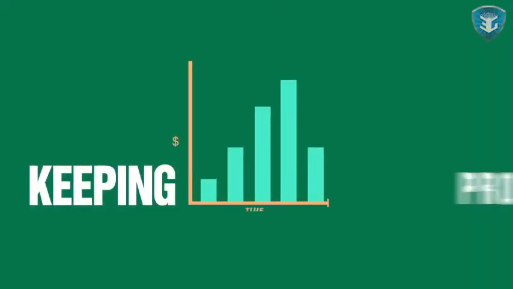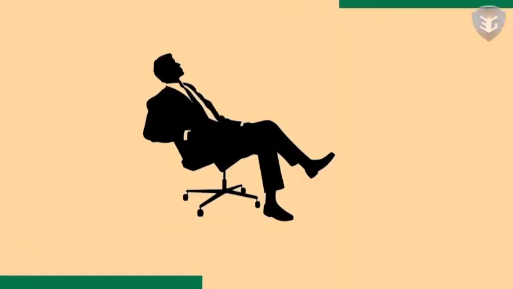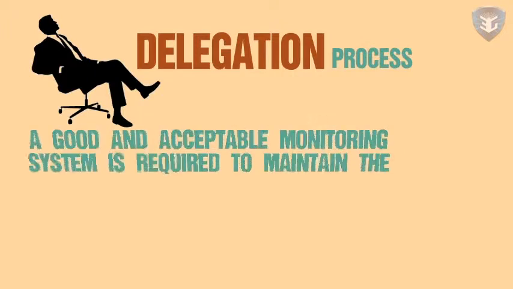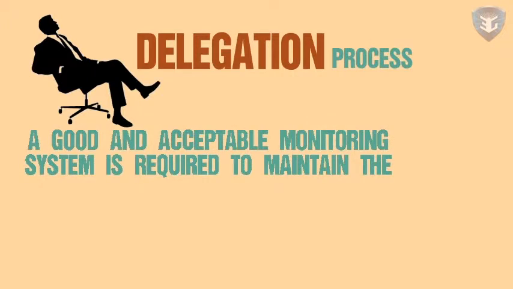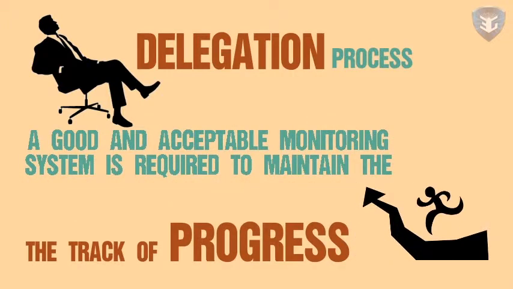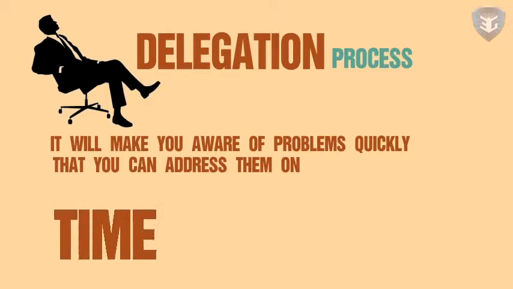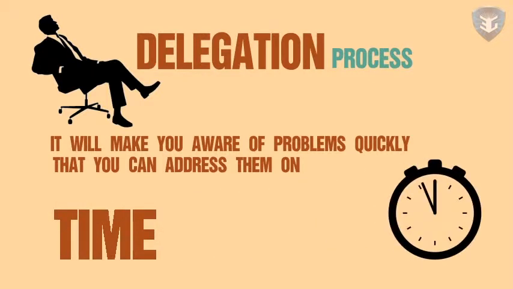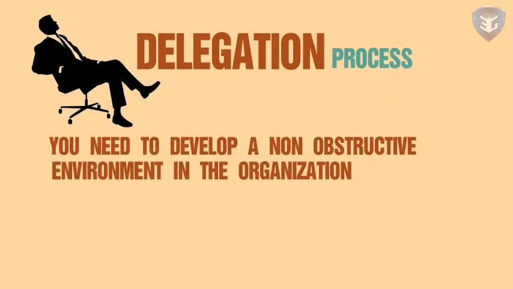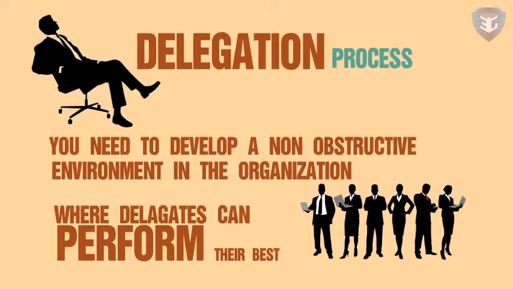Keeping track of progress. Managing with controls. In the delegation process, a good and acceptable monitoring system is required to keep track of progress. It will make you aware of problems quickly, so that you can address them on time. To establish this system, you need to develop a non-obstructive environment in the organization where delegates can perform their best.